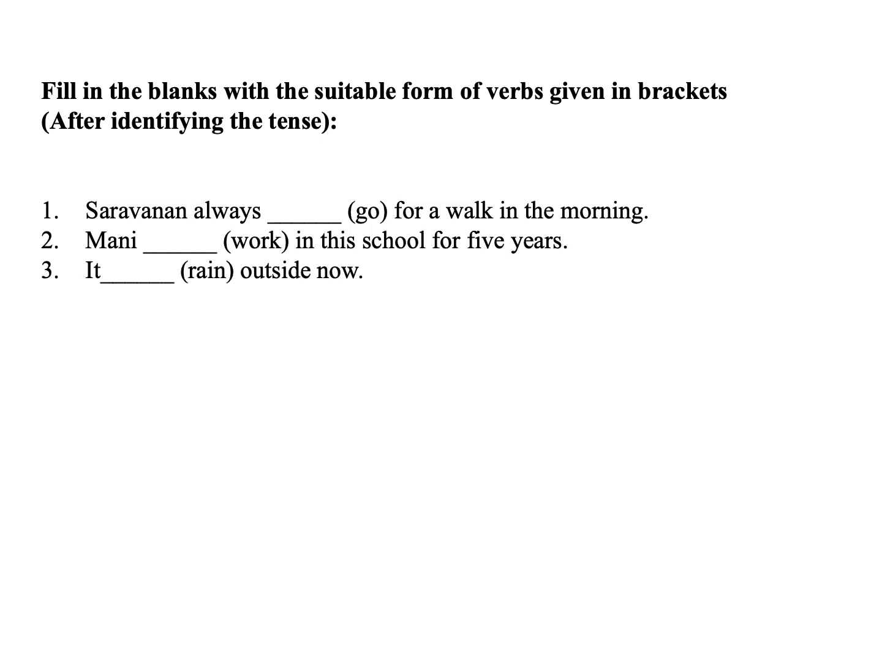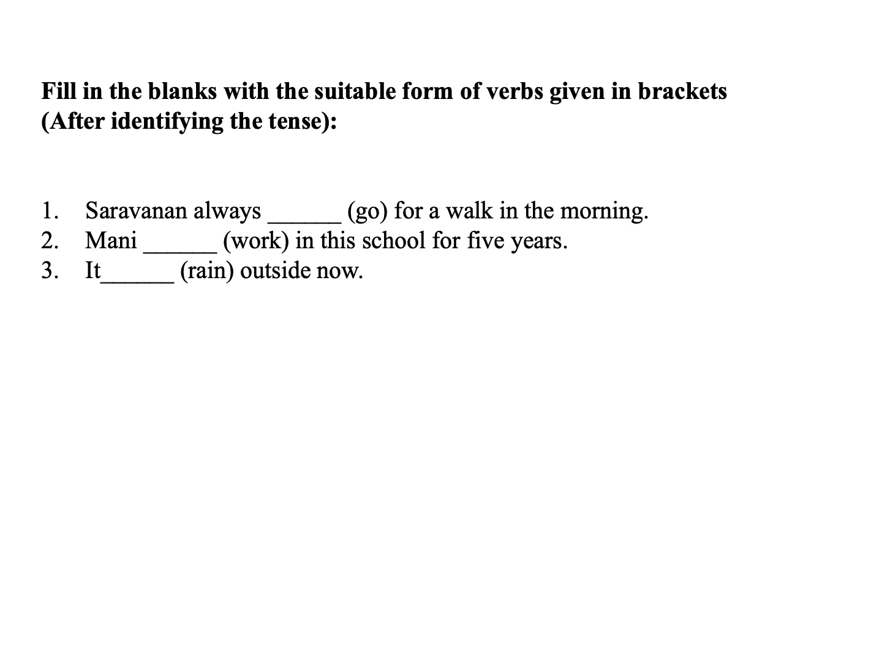Okay, now: Saravanan always dash go for a walk in the morning. Here a walk in the morning means it is a habitual action. So habitual actions can be expressed in simple present tense. Saravanan is third person singular, so for third person singular, we have to add s or es along the verb. So the answer is goes. Always goes for a walk in the morning.